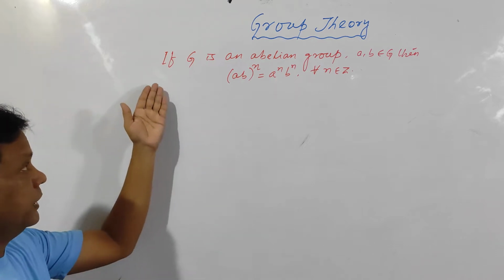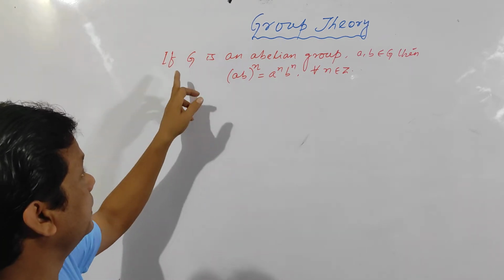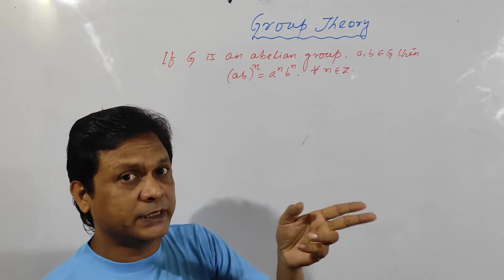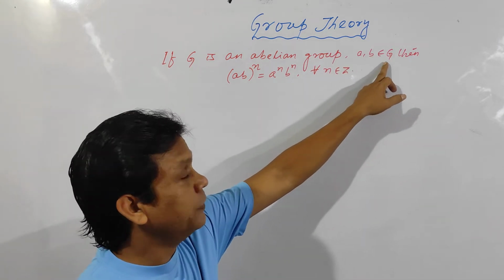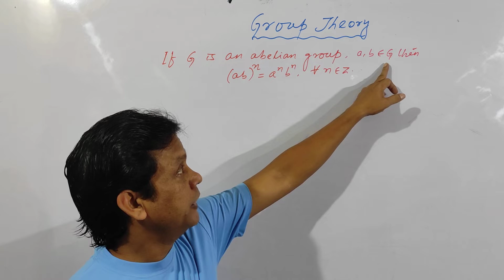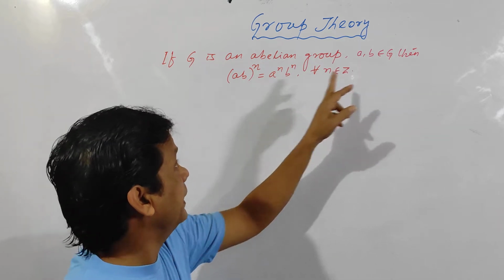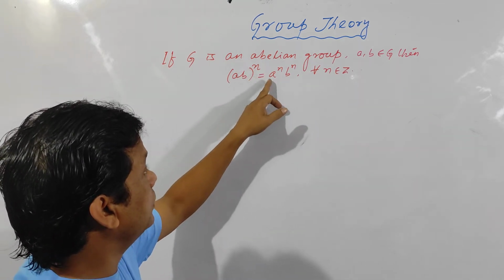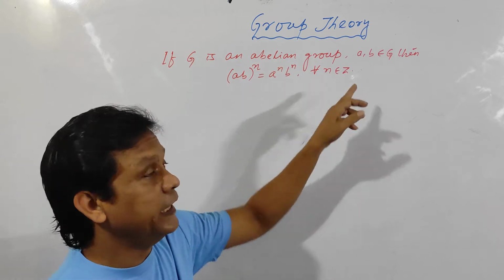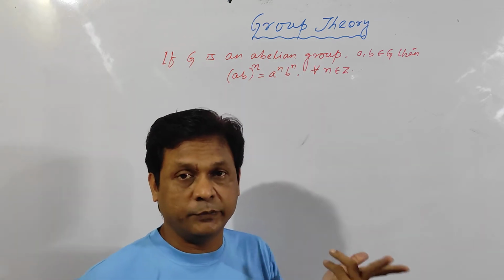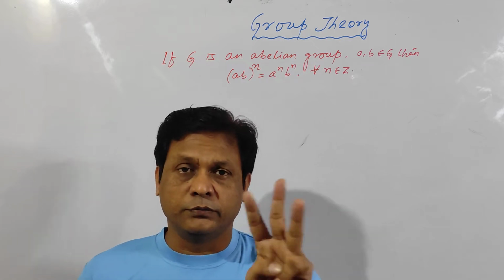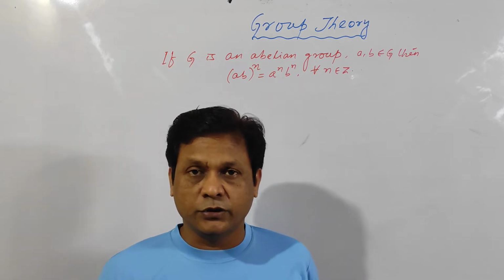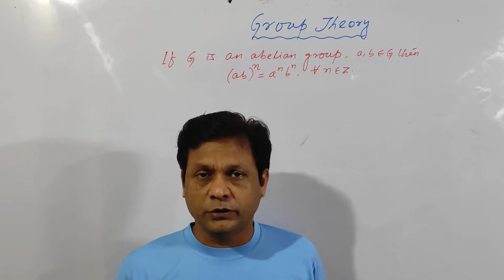So let us prove this one, and this problem is very important. G is an abelian group. Abelian group means it satisfies the commutative axiom. Then if a, b belongs to G, any element of G, then (ab) to the power n is equal to a to the n into b to the n. What is n? n is an integer. Integer means it may be positive integer, it may be negative integer, it may be 0. So you should do three cases: for n is equal to 0, for n is equal to positive integer, for n is equal to negative integer.